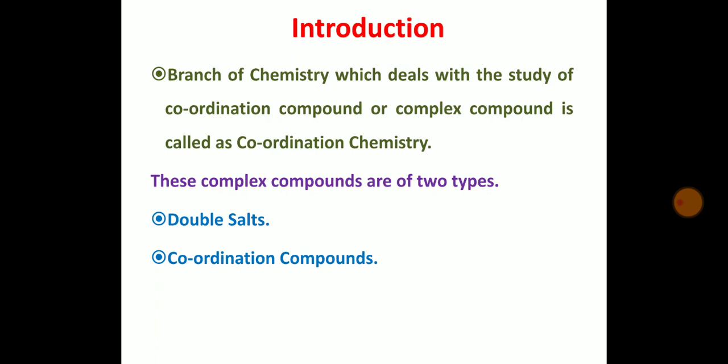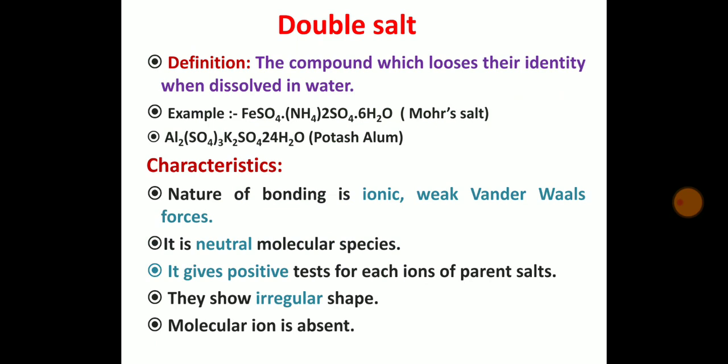Coordination chemistry is applied in a variety of fields such as medicinal, agricultural, domestic and technical fields also. Coordination chemistry is defined as the branch of chemistry which deals with the study of coordination compounds or complex compounds. These complex compounds are of two types, double salt and coordination compounds. A double salt is defined as a compound which loses its identity when dissolved in water. Mohr's salt and potash alum are well-known examples of double salts.